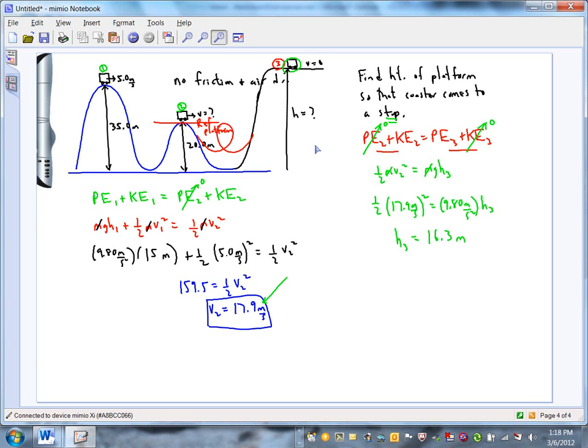So if you're the engineer, you're going to tell the contractors, hey, make that platform 16.3 meters off the ground. Is that going to do it? All right, Nick, what's wrong with that? You've got to add 20 meters to it because that's 16.3 meters above our reference platform. And the reference platform was 20 meters off the ground. So 20 meters plus 16.3, we're going to make it 36.3 meters off the ground.